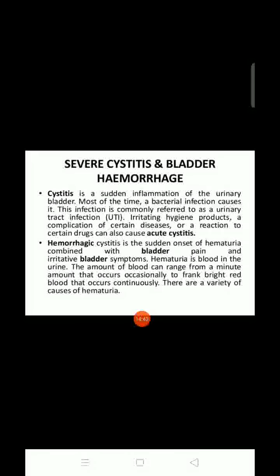Next was cystitis and bladder hemorrhage. Okay, in this, cystitis is a sudden inflammation of the urinary bladder. Most of the time a bacterial infection causes it.